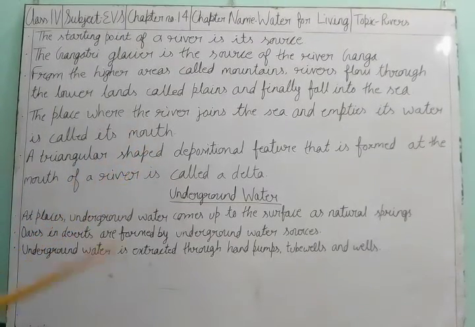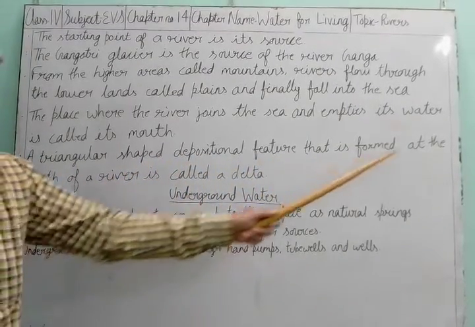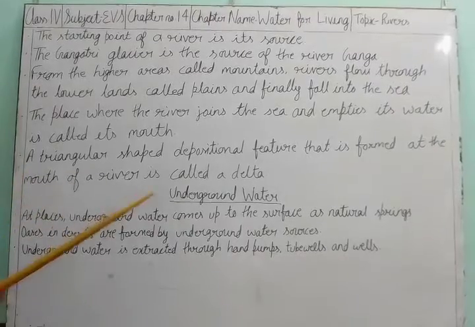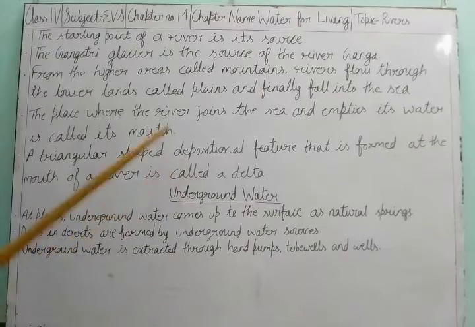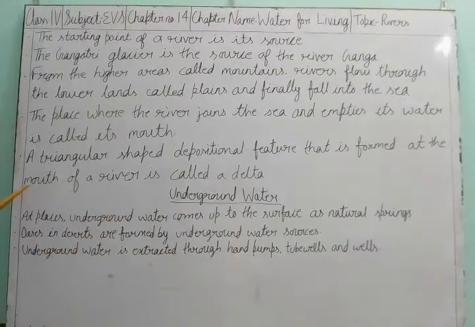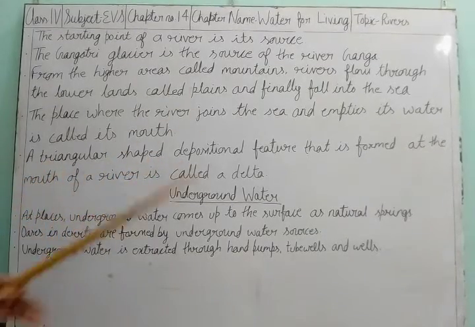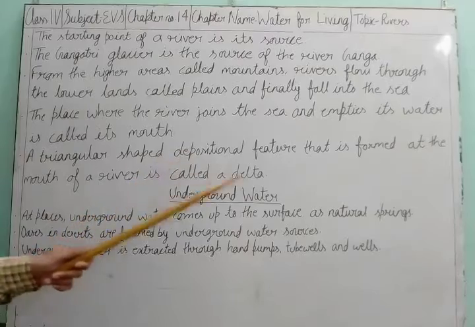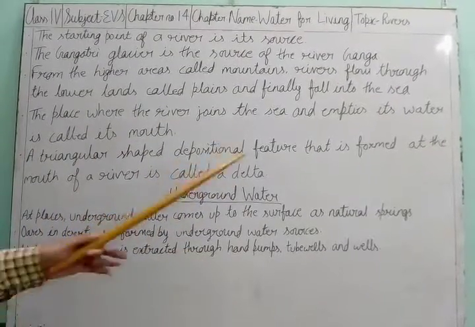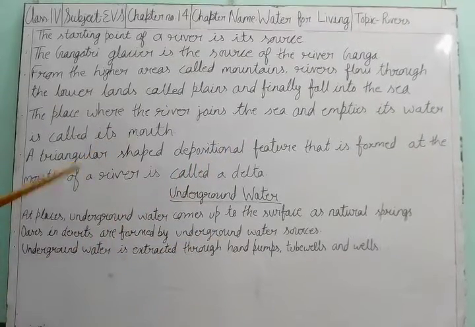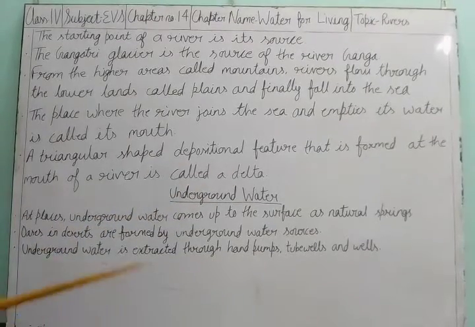A triangular shaped depositional feature that is found at the mouth of a river is called a delta. Near the sea, where the mouth is, the ending point, where a triangular shape is deposited, that is known as a delta. Actually, a delta is a feature in which the river brings many things and deposits them there.